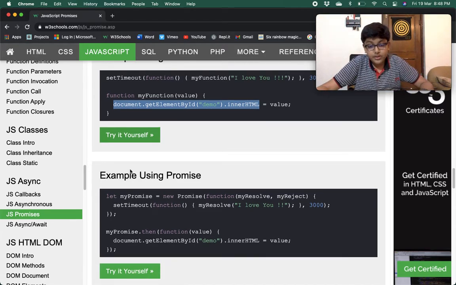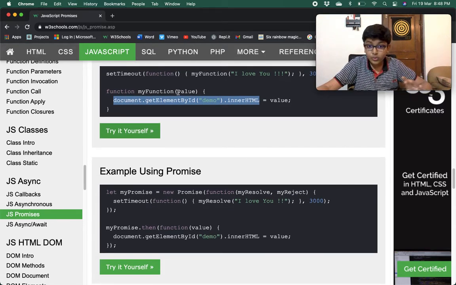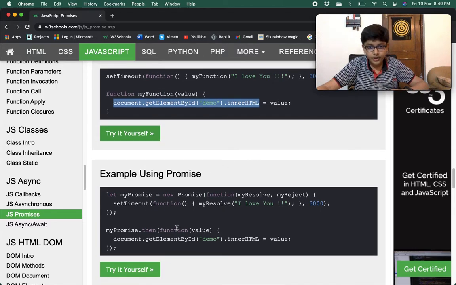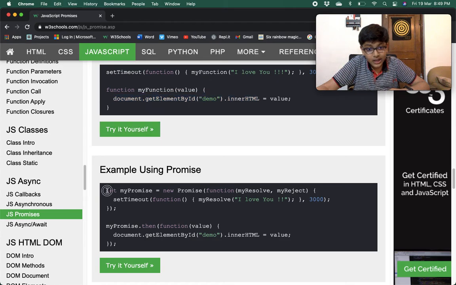Example using a promise. Now let's see how to do the same thing using a promise, and then let's compare. Here you are creating a promise object, and this is the callback function. In that there's my resolve, my reject.